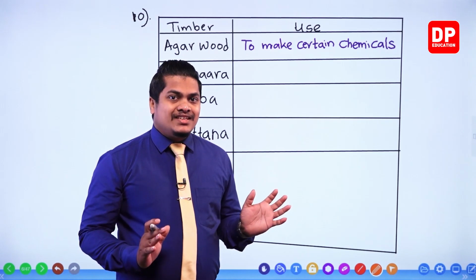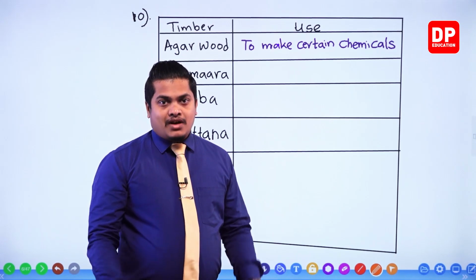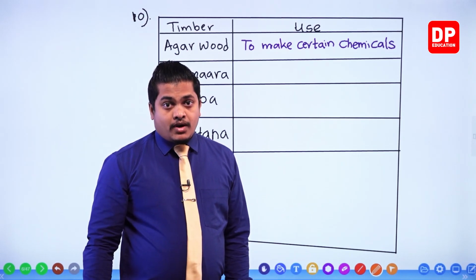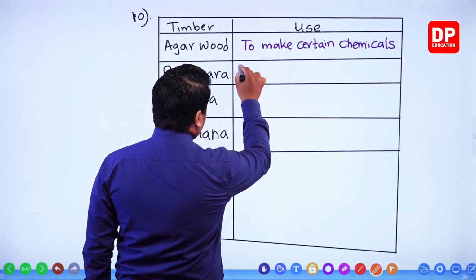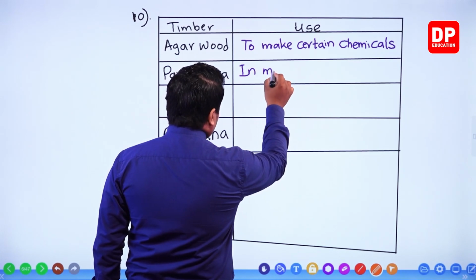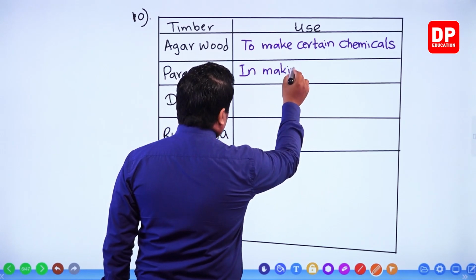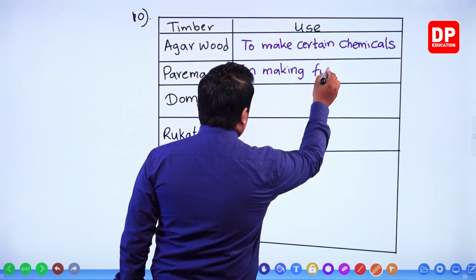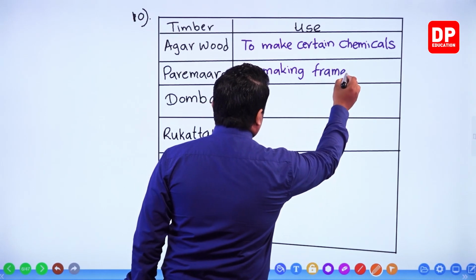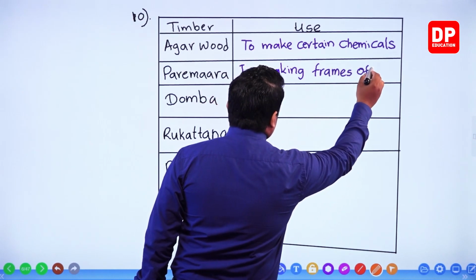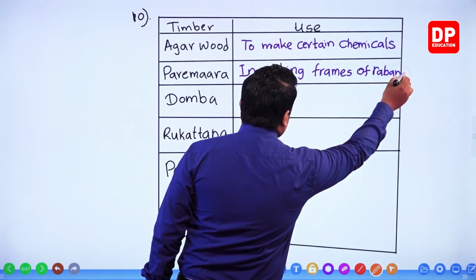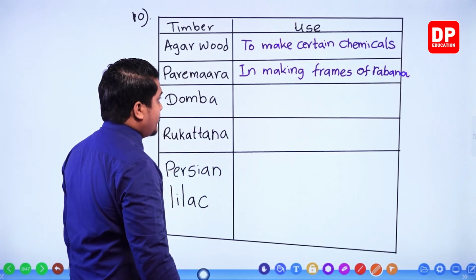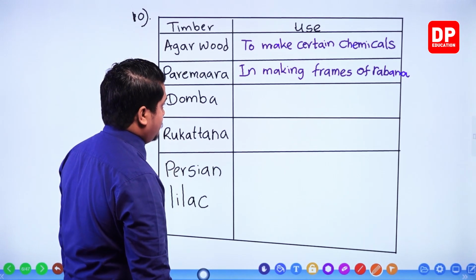So therefore, this thing is used in making Rabana, in making the frames of Rabana, right? So in making frames of Rabana.